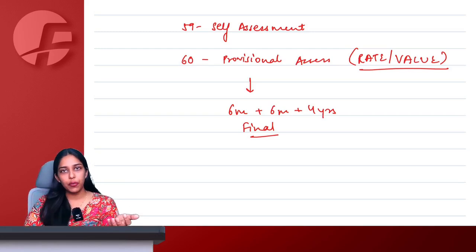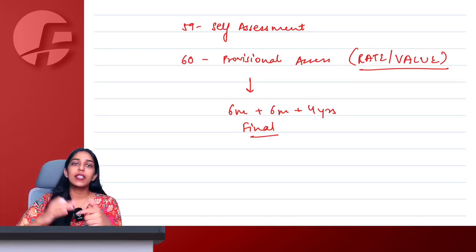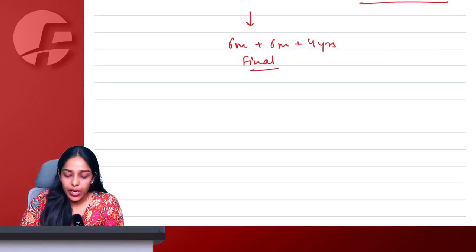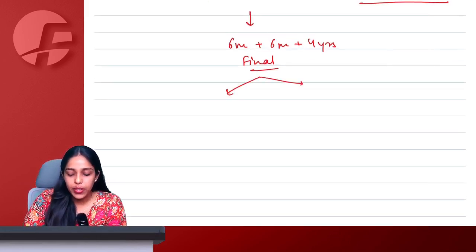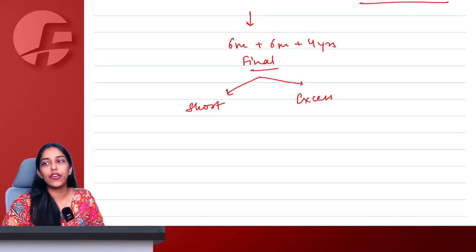At the time of issuing the provisional assessment, if the officer thinks, he can ask you for bond security also for the amount differential that may be ultimately finalized. Right. Now, final assessment, again there are two possibilities. Either I had initially short paid or I had initially excess paid. Tell me the rate of interest here.